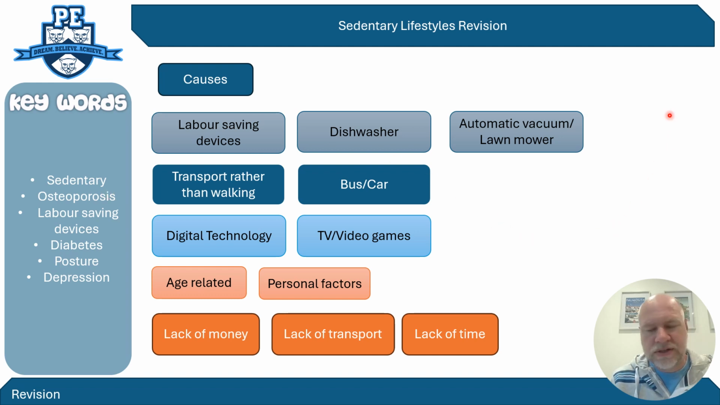So the causes and reasons why people are more sedentary nowadays. Now, there are two branches to this, and I'm going to talk about just the main generic causes and then the personal factors that might impact it as well.